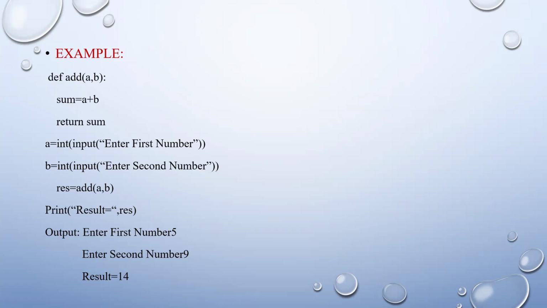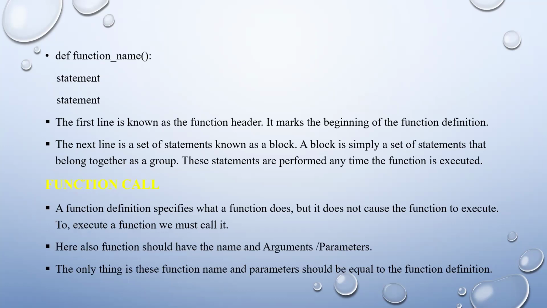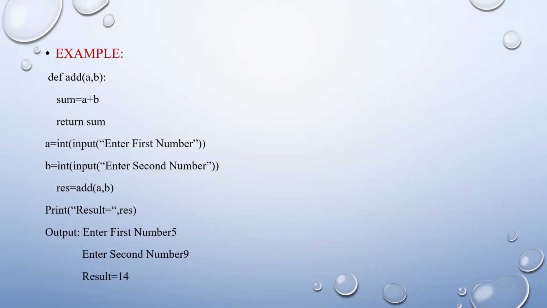So in the previous slide, I said that the function name and parameters should be equal. That means the definition add(a, b) and the call add(a, b) should both be equal. This is the function definition and these are the parameters, so these both should be equal. If I give a, b, c, the result will not be printed, because these both should be equal. That's the reason it printed 14.